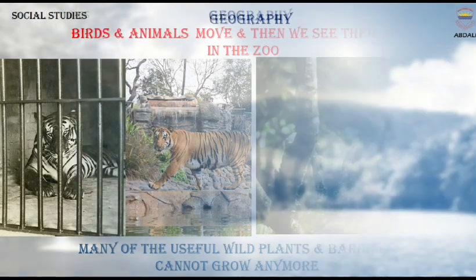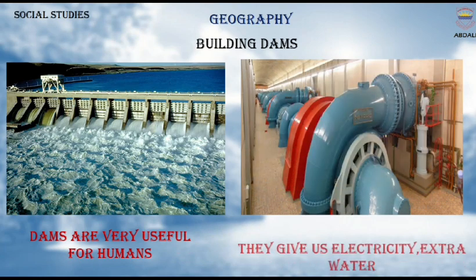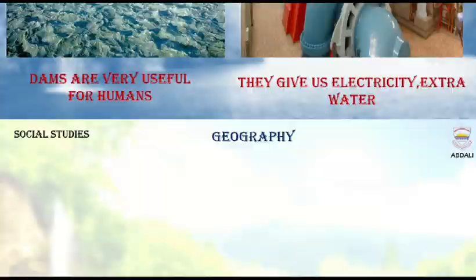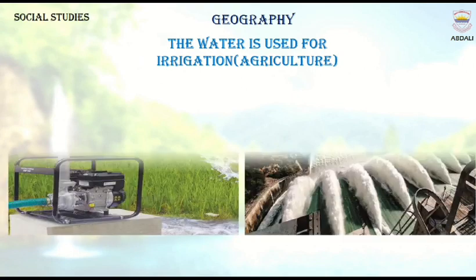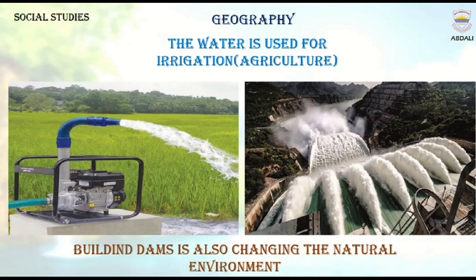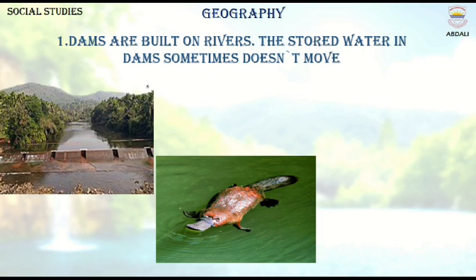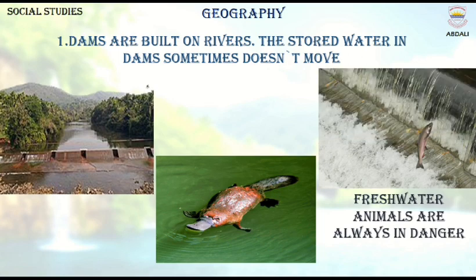Building dams. Dams are very useful for humans. They give us electricity. They give us extra water. That water is used for irrigation, agriculture. But building dams is also changing the natural environment. For example, dams are built on rivers. The stored water in the dams sometimes doesn't move. So, freshwater animals are always in danger.